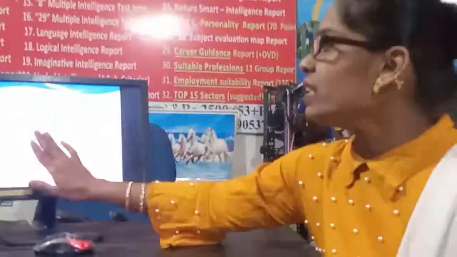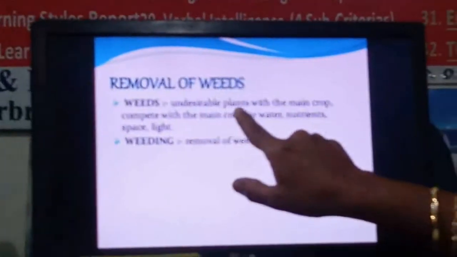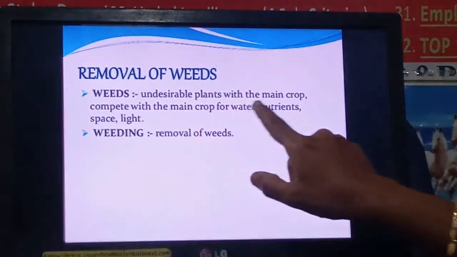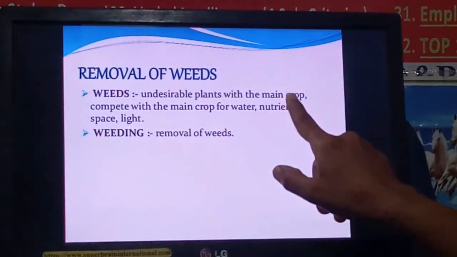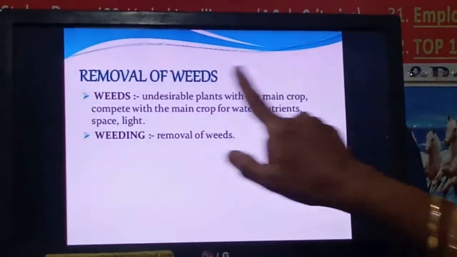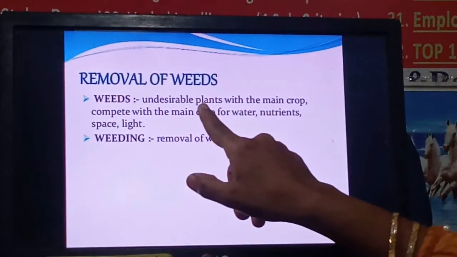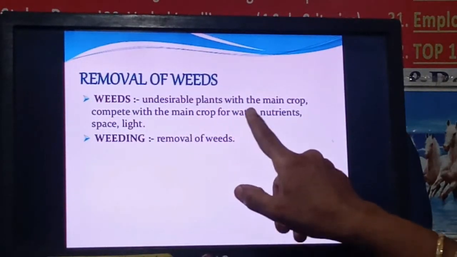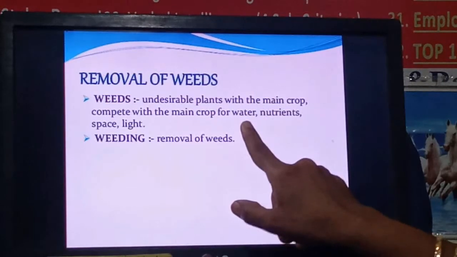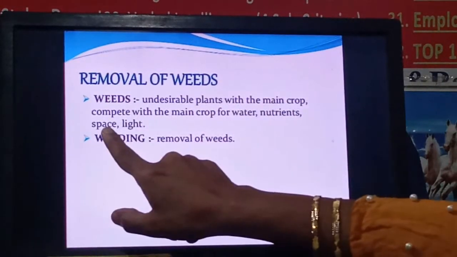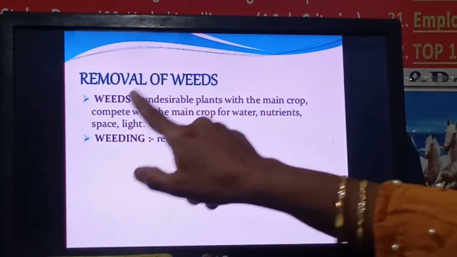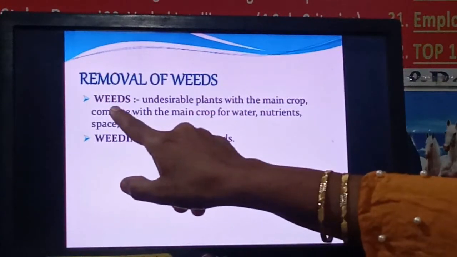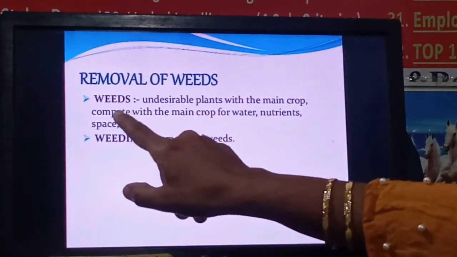So weed is any undesirable plant growing with the main crop which competes with the main crop for its basic needs of water, nutrients, space and light. All such plants are considered as weeds, right?